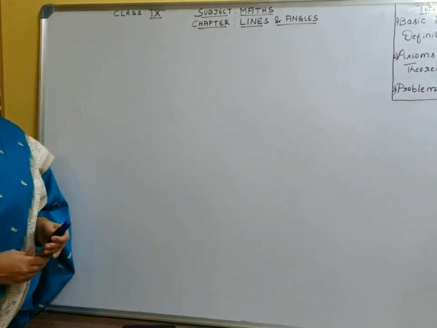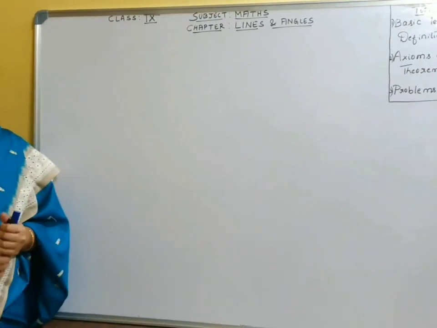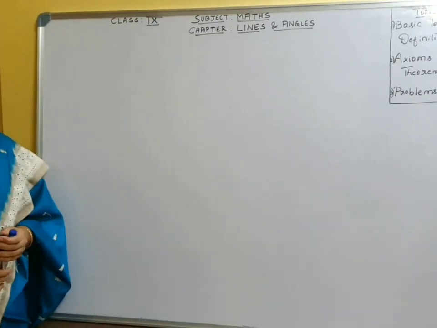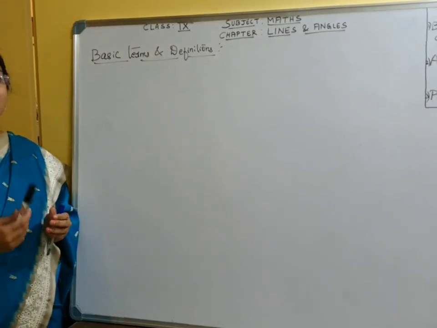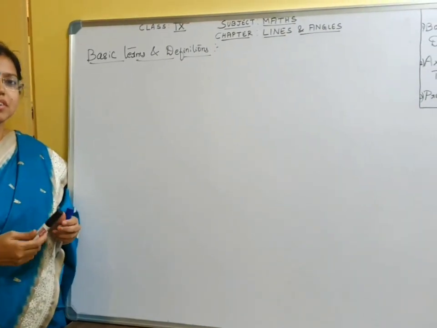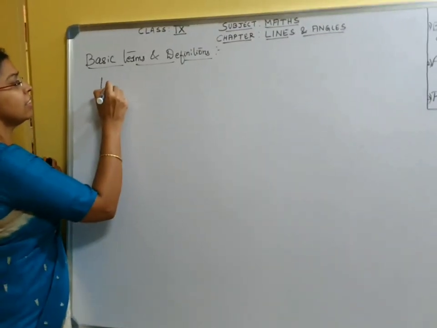So in this session, we will learn the basic terms and definitions that we learned in the previous classes, axioms and theorems, and then problems based on axioms and theorems. In geometry, you have learned basic terms and definitions in your previous classes. We will recall them. What is a line?